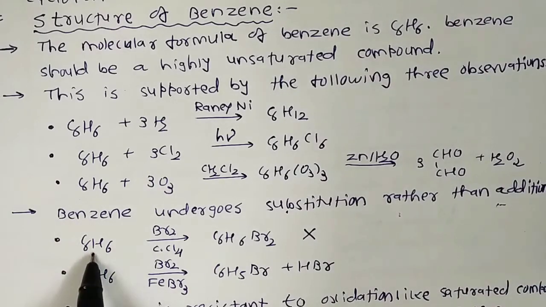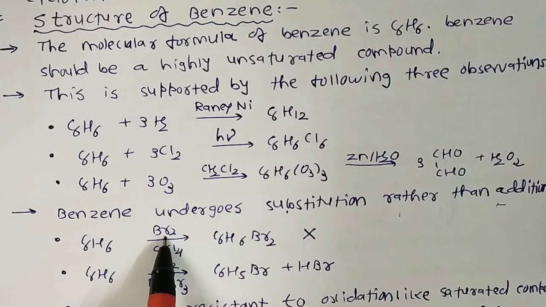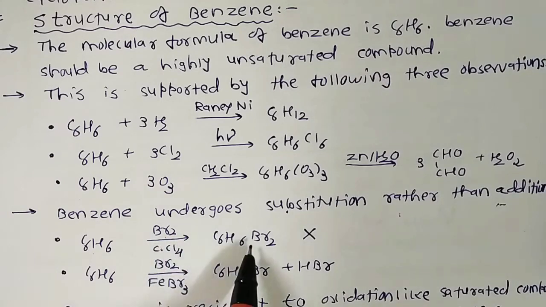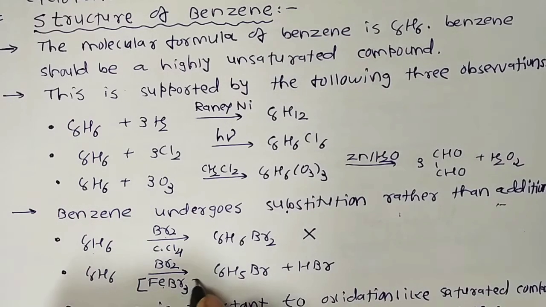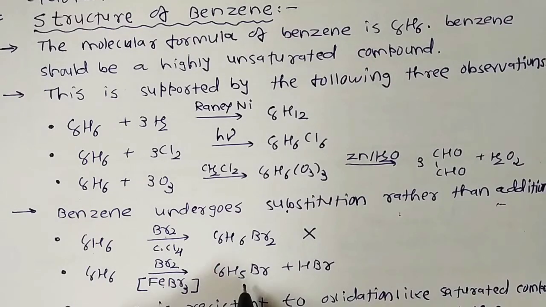For example, when benzene reacts with bromine, it does not decolorize the brown color of the bromine, so this test is not performed with benzene. But when benzene reacts with bromine in the presence of FeBr3, a Lewis acid catalyst, it gives bromobenzene and hydrobromic acid, so it is a substitution reaction. It is a surprise why benzene gives such substitution reactions.